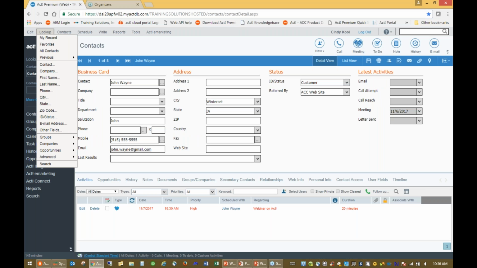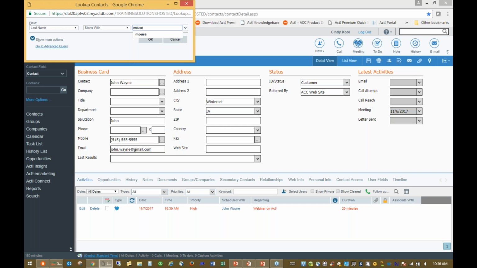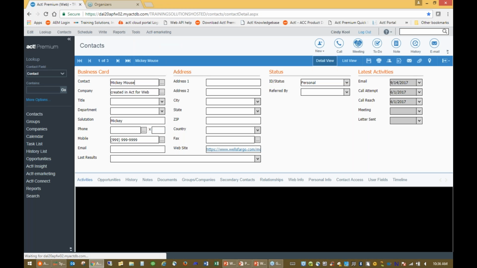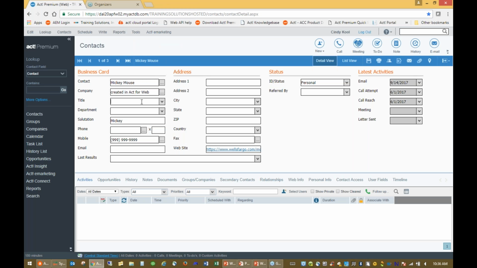I'm going to look up something in here, I think it was Mickey Mouse I was working with in my preparation here. And so I wanted to, again, show you no matter where you're at, whether you're on the web version or the Windows application, this information can go back and forth between each other. So on my web version of ACT right now, I've pulled up Mickey Mouse. Again, I'm missing the address. I'll just go ahead and keep something simple. We know he's in Florida. Orlando, Florida will be the city that he's at. Make our changes here. We go ahead and save our changes on the web application.